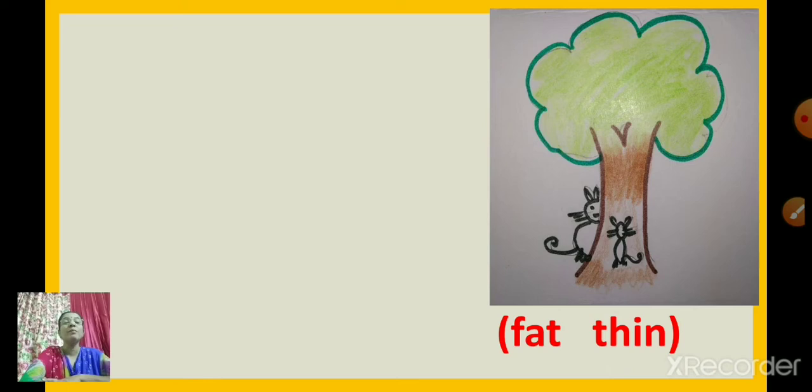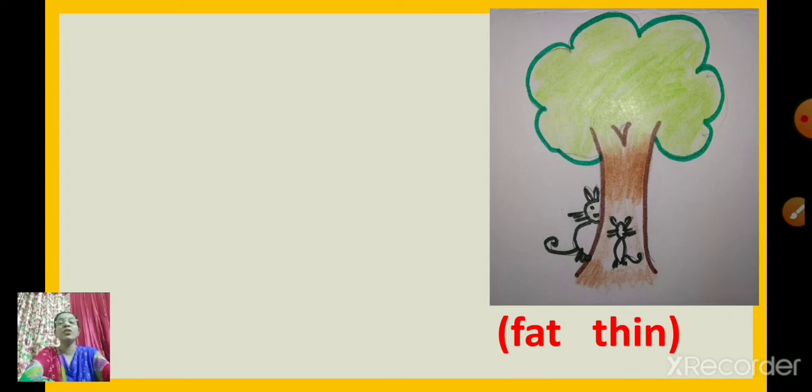So you have to look at the position of these cats, and you have to use these opposite words and frame a sentence.